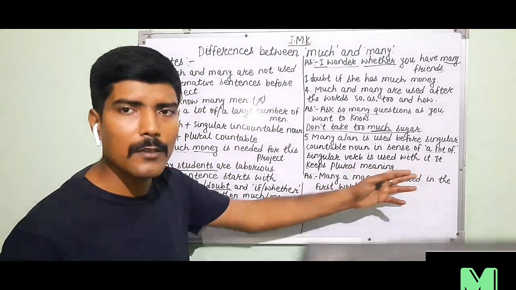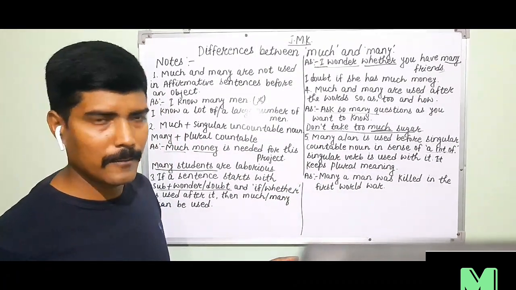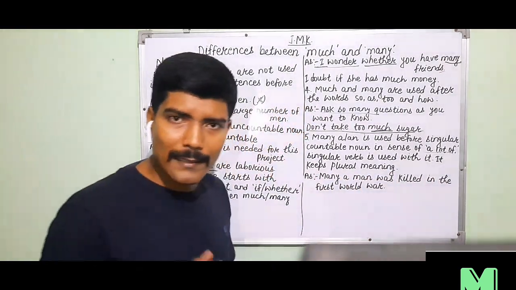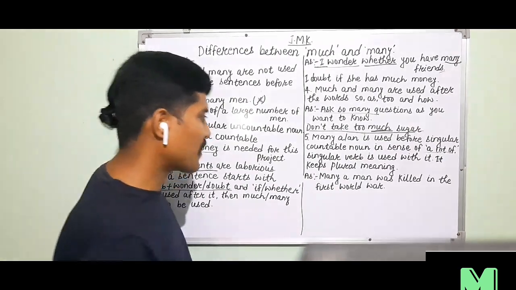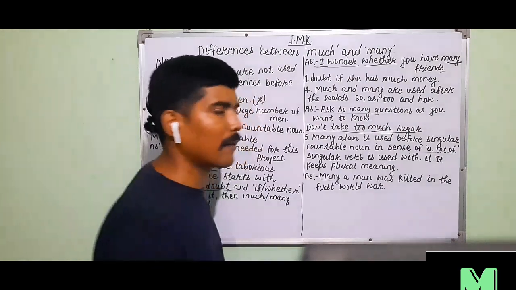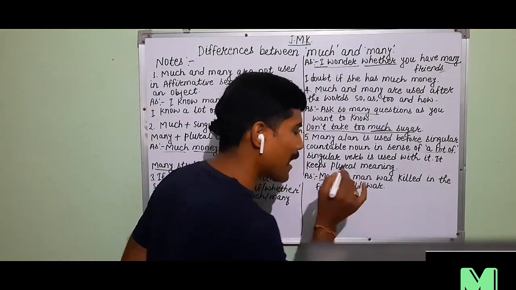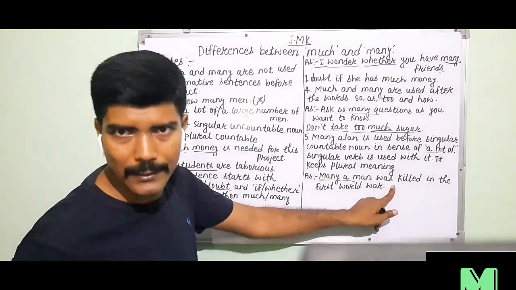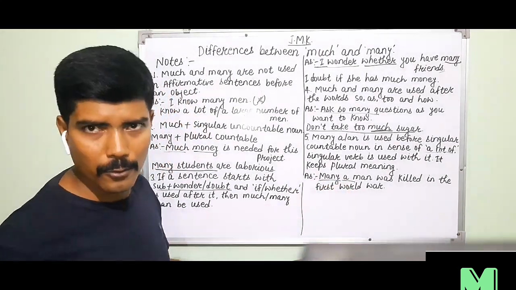Though it keeps plural meaning, a singular verb is always used with it. For example, many a man was killed in the First World War. Many is plural, but after many, a or an has been used, so we use a singular verb with it. And it gives plural meaning.